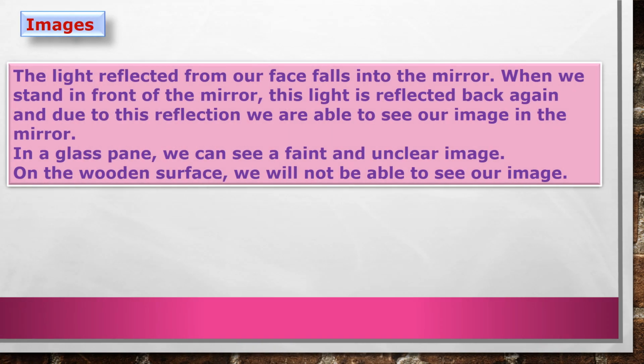Next topic is images. The light reflected from our face falls on the mirror. When we stand in front of the mirror, this light is reflected back again, and due to this reflection we are able to see our image in the mirror. In a glass pane we can see a faint and unclear image. On a wooden surface we will not be able to see our image.